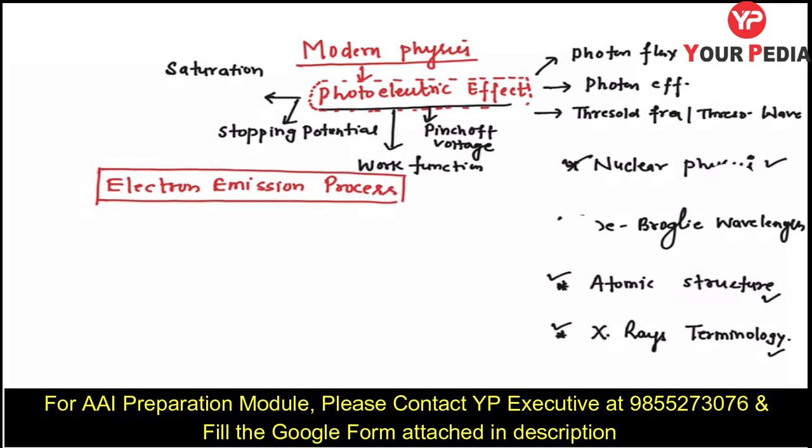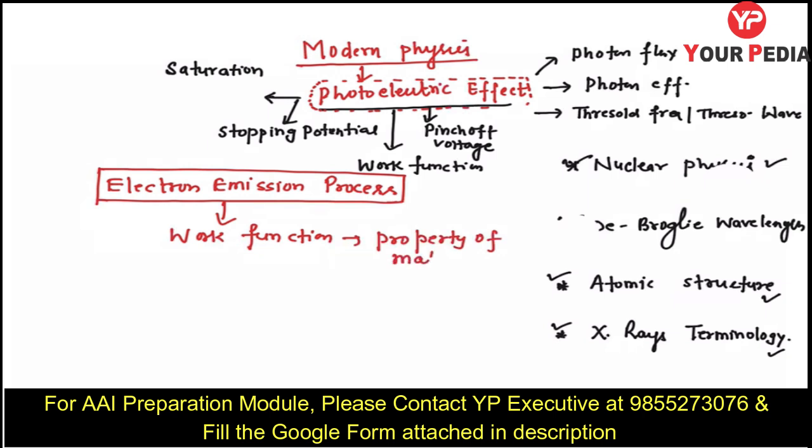So what is that minimum amount of energy required for the emission process? That we call the work function. Work function is basically a property of material.